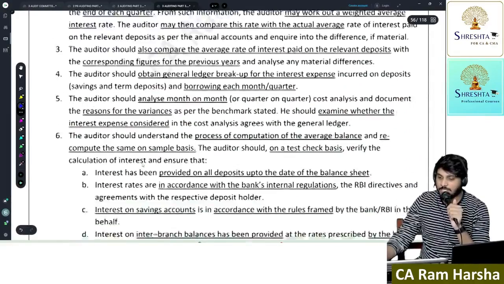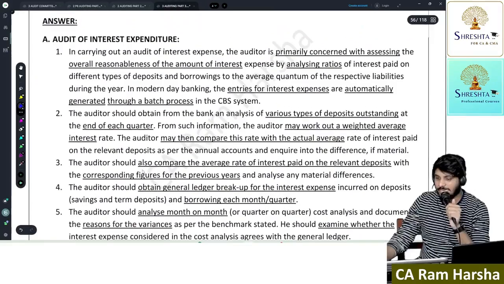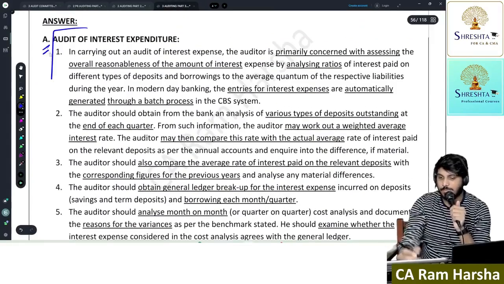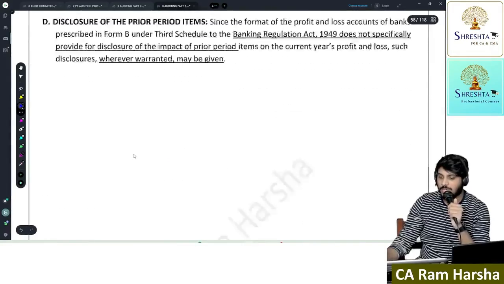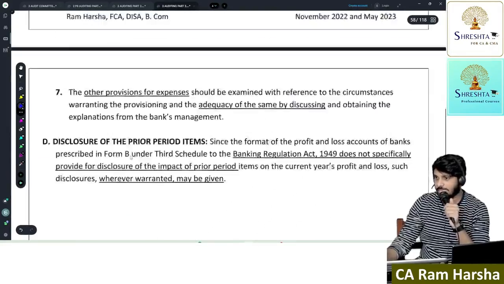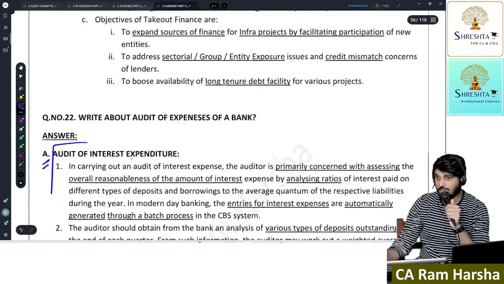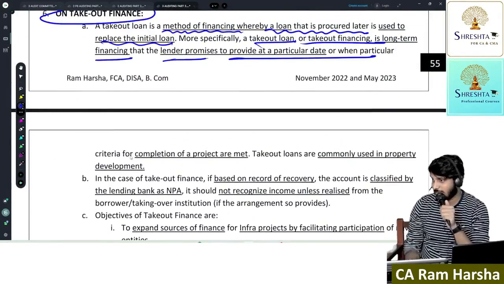And audit of expenses of a bank is also a very easy thing. Interest expenditure is the only important one. Remaining are general for every organization. So almost we spent on bank audit 1 hour 15 to 1 hour 20 minutes.